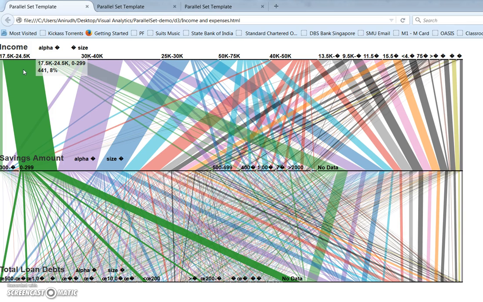So here we can see that these loans mainly include student loans and mortgage debts or home loans and any debts that they owe.